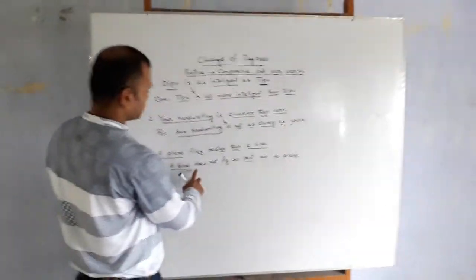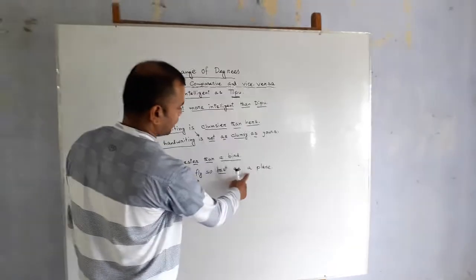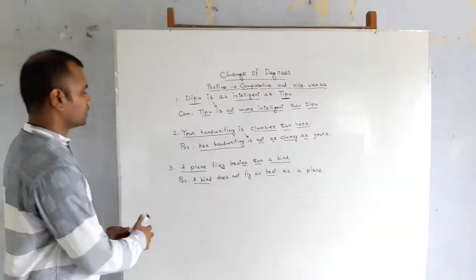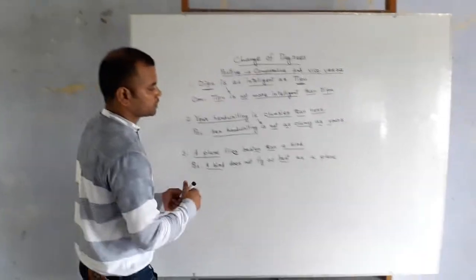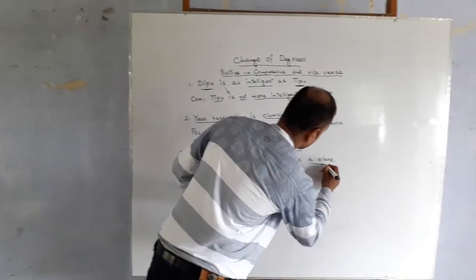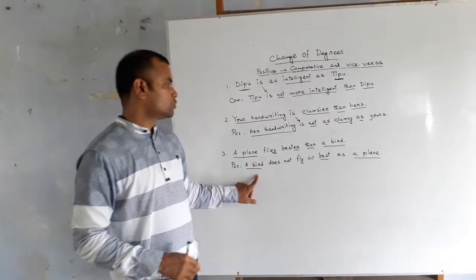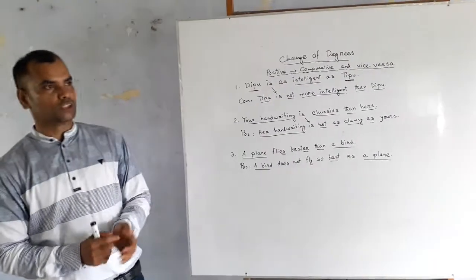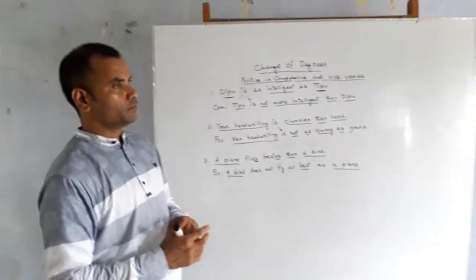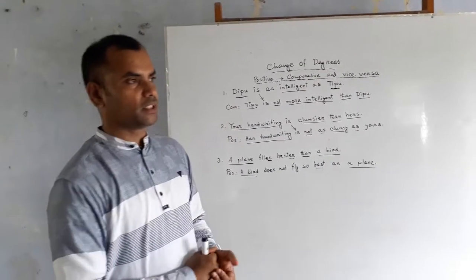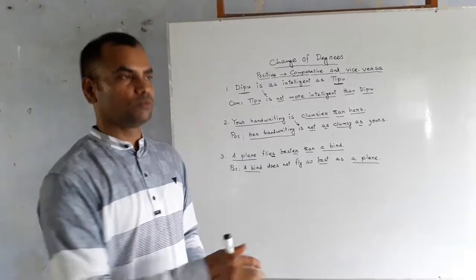So a bird does not fly so fast as a plane. Our first part has gone to the end of the sentence. A bird does not fly so fast as a plane. So dear students, this is how you will make a positive degree into comparative, and again you will make a comparative form into positive.